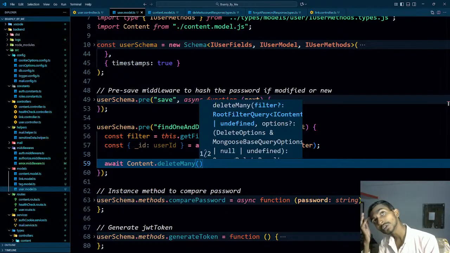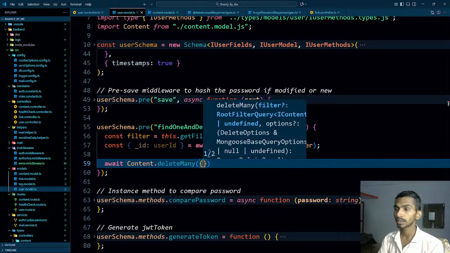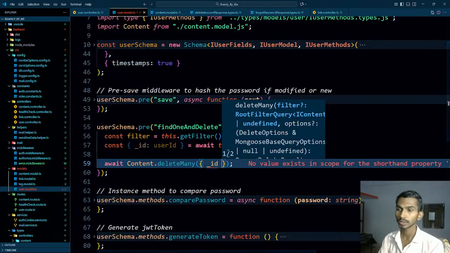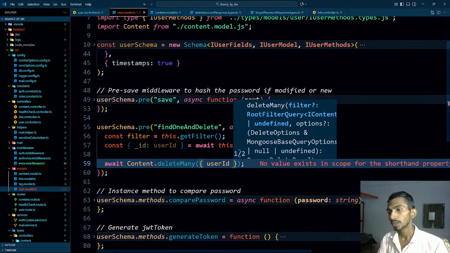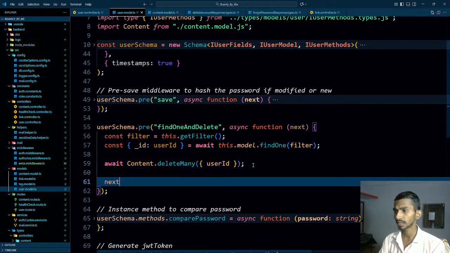Delete many should be there, and the condition is going to be the ID, but actually it's going to be user ID in there. So this is the condition that I'm giving, and once this is done, that's it. I don't really need to do anything, and I will be calling next.